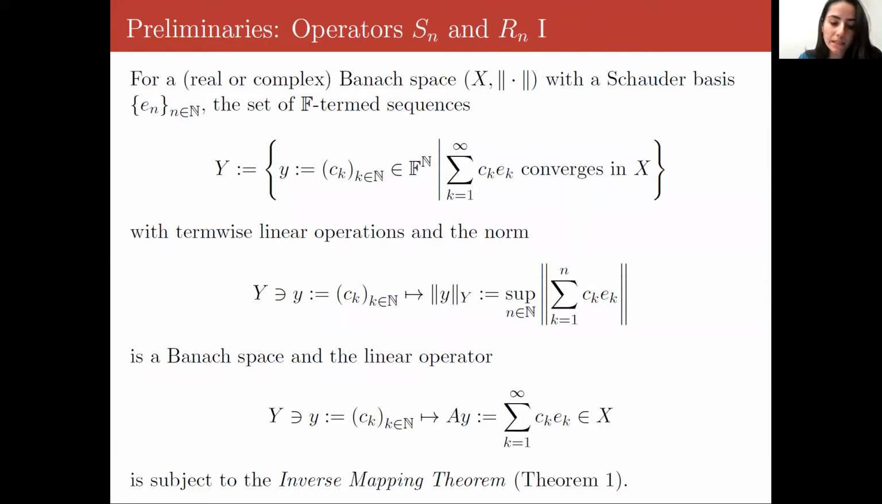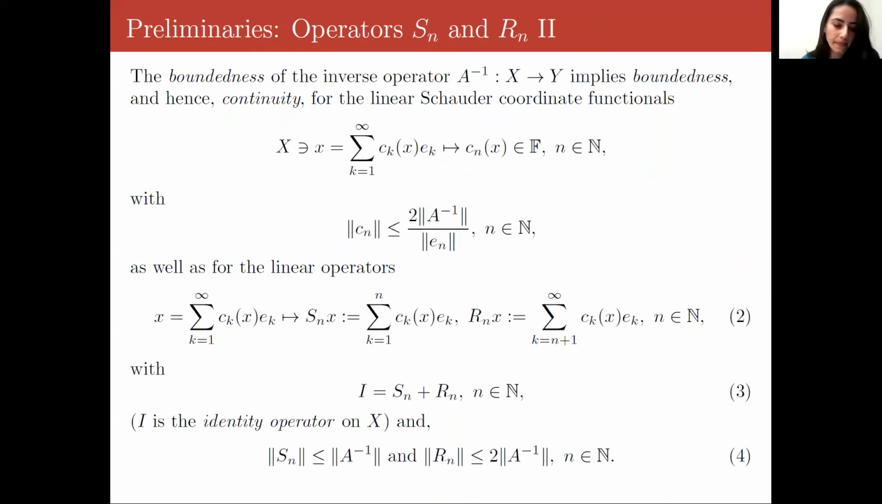So for a real or complex Banach space with a Schauder basis, the set of all F-term sequences for which the series converges, with term-wise linear operations and the norm defined as the supremum of partial sums, is a Banach space. And the linear operator which assigns to every sequence in Y the vector from X, whose Schauder expansion is the series whose coefficients are the terms of the sequence, is subject to the inverse mapping theorem that we just saw. And the boundedness of the inverse operator A implies boundedness and hence continuity for linear Schauder coordinate functionals,